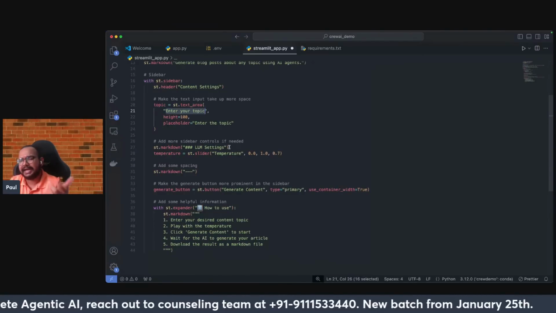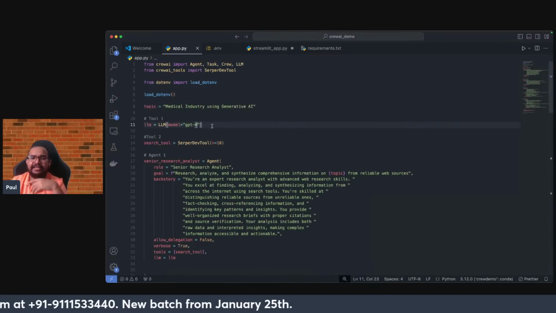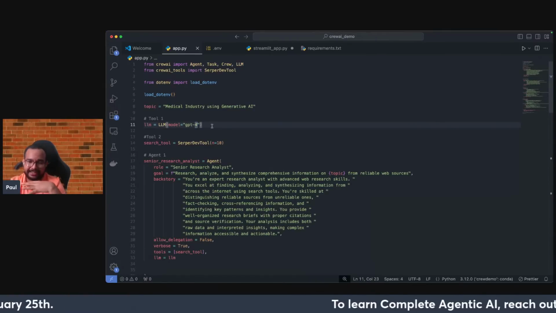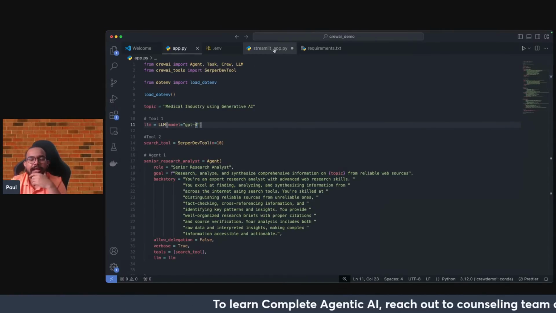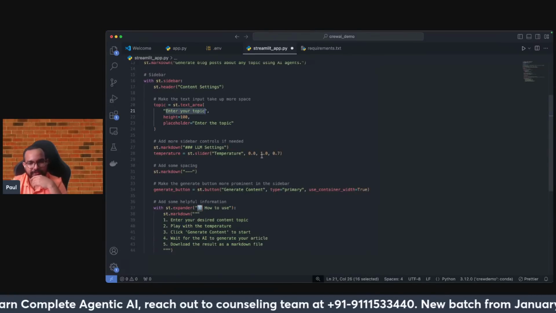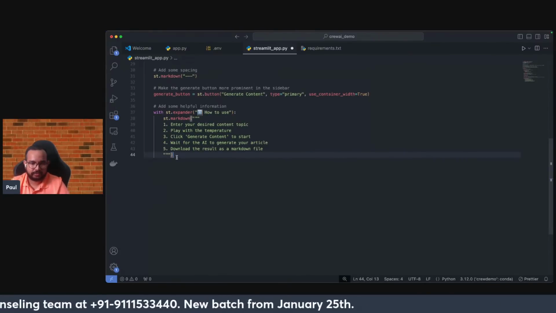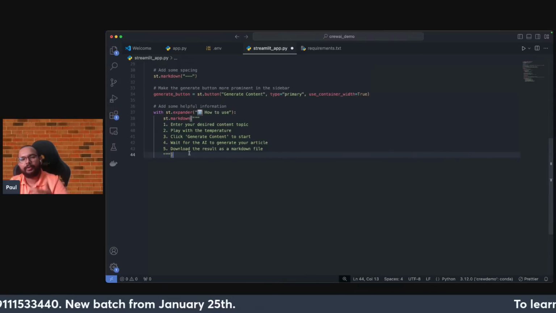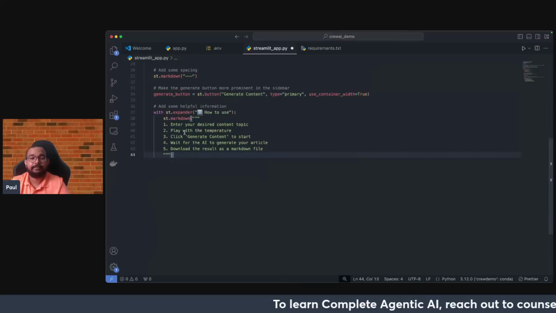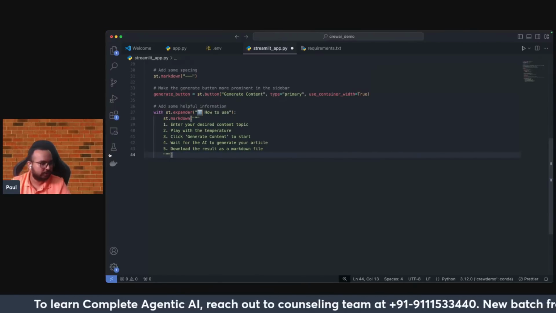Here I'm adding one thing, because last time, if you remember, when I defined my LLM, I did not give any advanced settings. You can play with the temperature, higher the better for more creativity, so that can be added. Here I have added the temperature part also, guys, so you can simply understand this. Finally, with this expander, there is some more information about the web app that we have entered here: entering the desired content topic, then playing with the temperature. Three instructions have been given in your app, which will be shown to you directly.